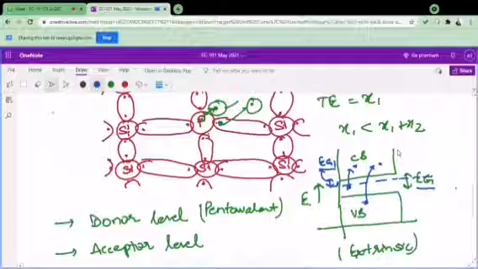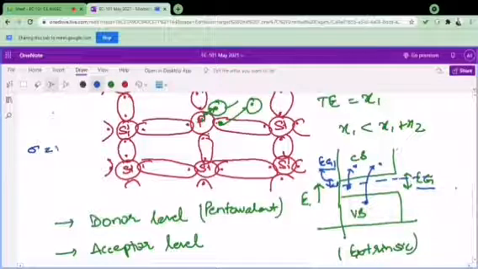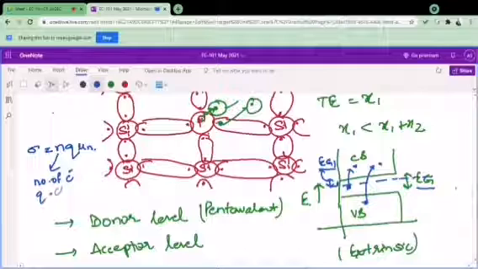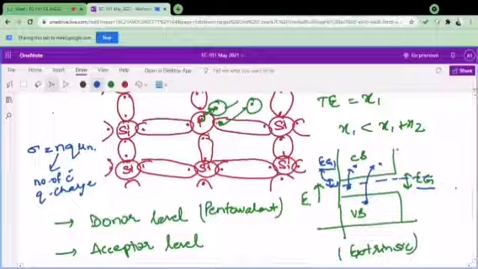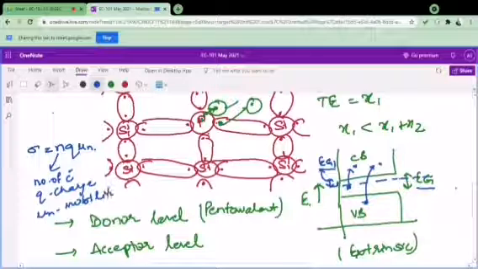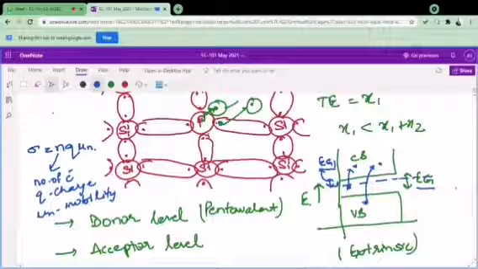So we know that conductivity increases with the number of carriers present, or you can say that the formula of conductivity is sigma equal to n q mu n. If I talk here in terms of electrons, then n is the number of electrons, q is the charge, and mu n is the mobility. So you can see here that mobility is fixed. You can't change the mobility of an electron. It is fixed for every material.